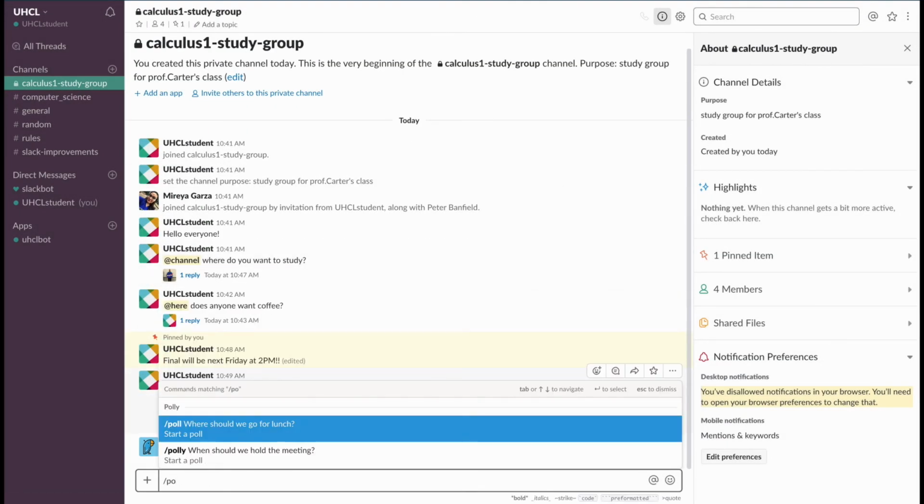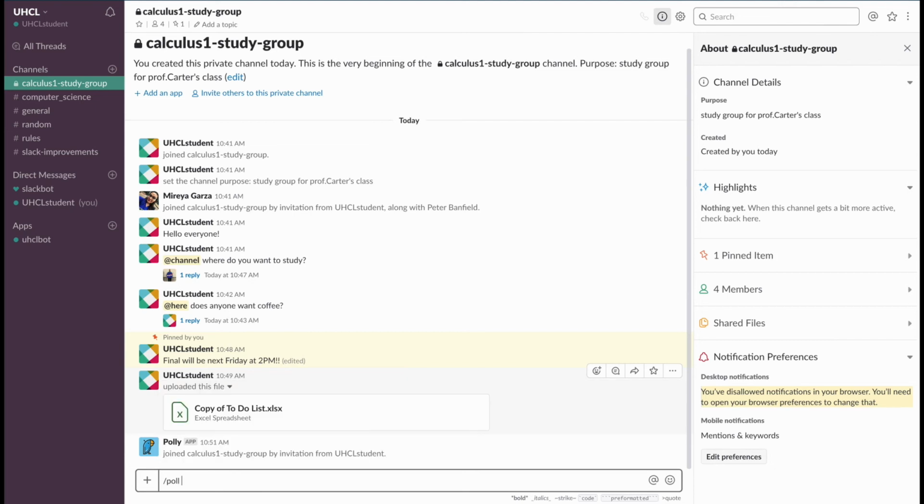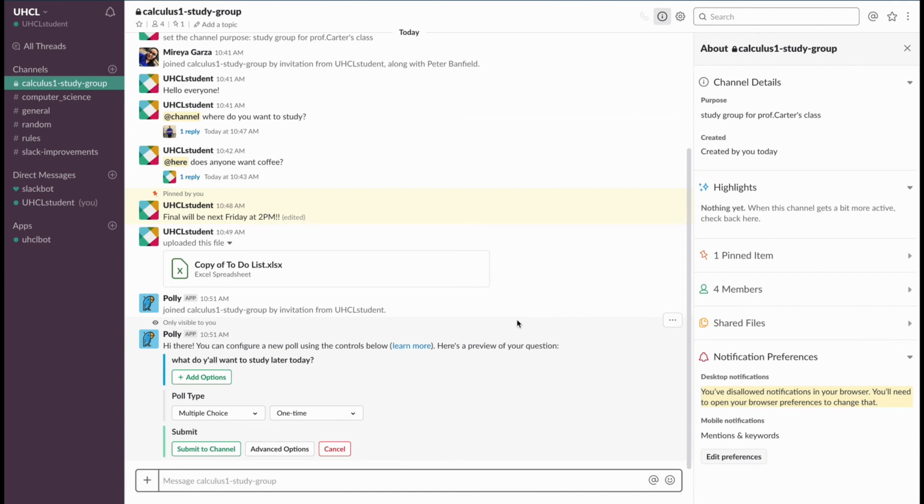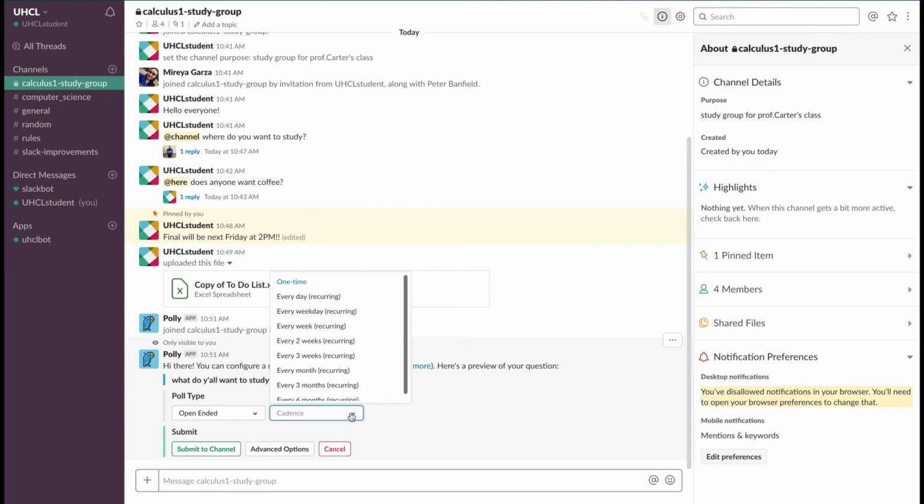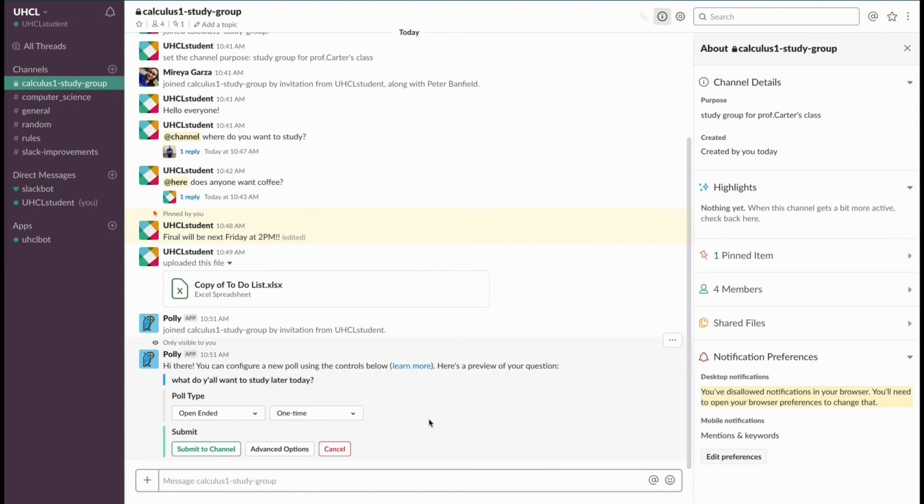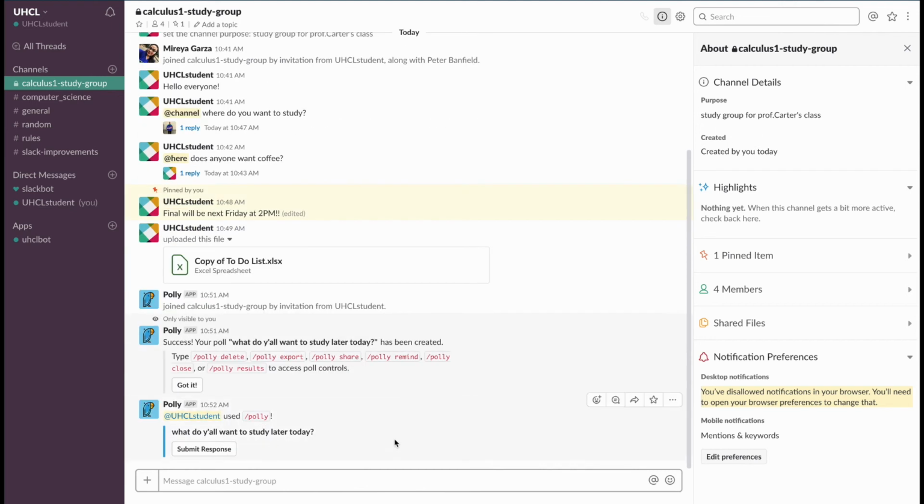Now I want to use the app to make a poll. Simply type /Polly, the name of the poll, and click Enter. Poll options will then appear. Simply click on the options you want for the type of poll you need. Click Submit to Channel and the channel will now be able to enter their own answer for the poll.